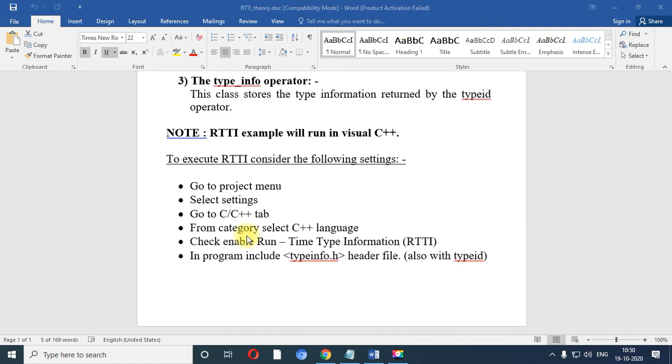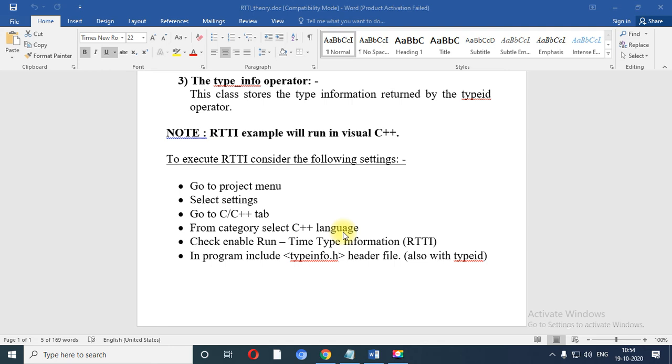So these are the steps which you need to follow when you want to execute your project using RTTI. First of all, go to the project menu, then select settings, go to the C or C++ tab. From the category, you just need to select C++ language and check enable runtime type identification or information. In a program, when you want to work with type information, typeinfo.h is the header file through which you can add that support. So these are all the steps which you have to perform while you want to execute your project under RTTI.